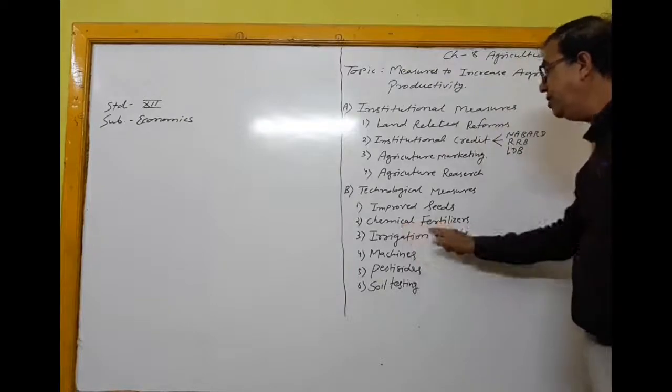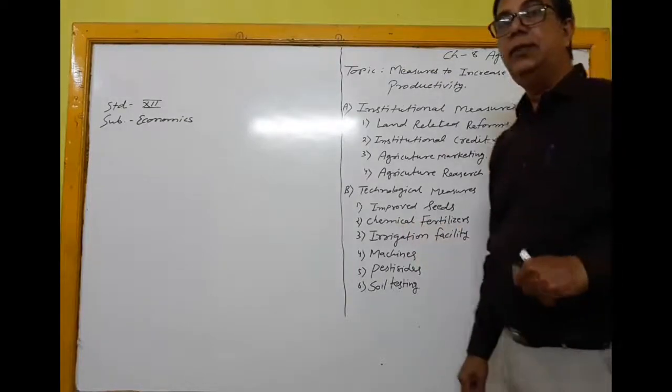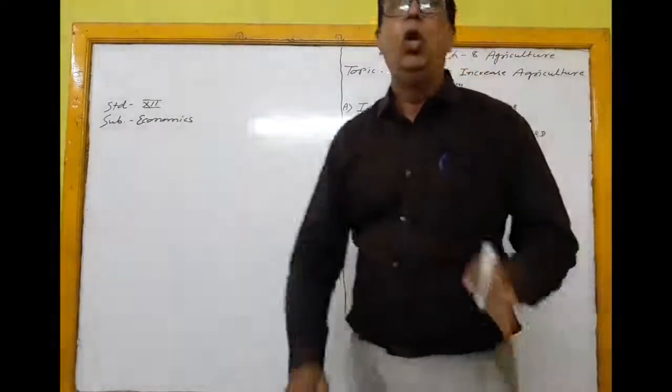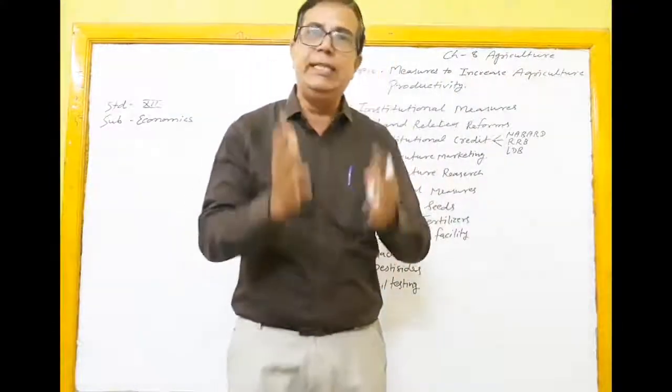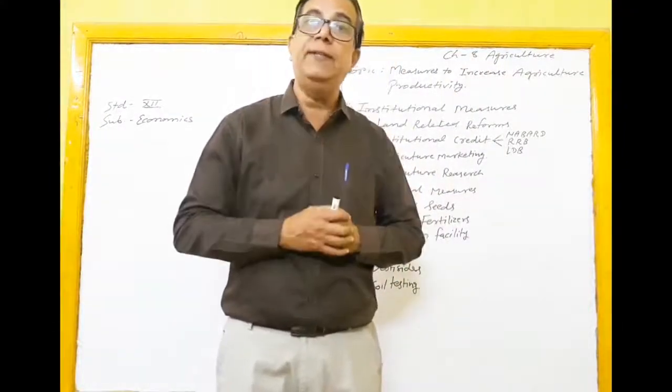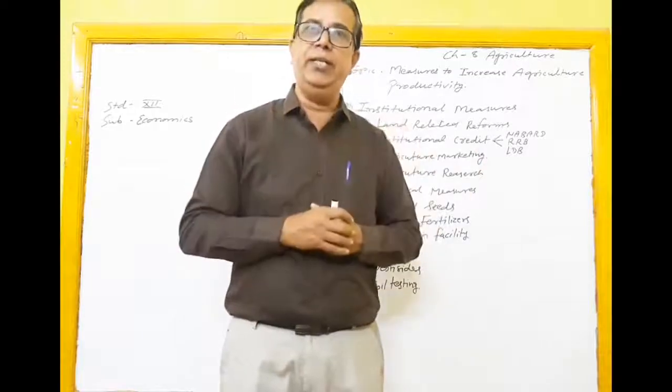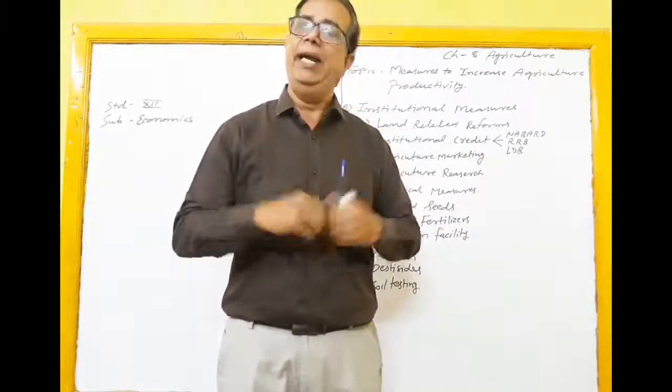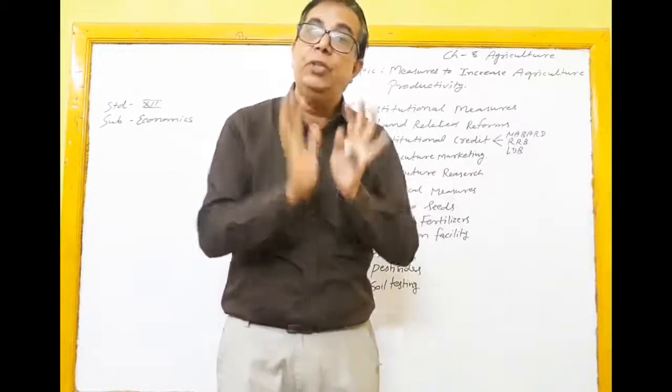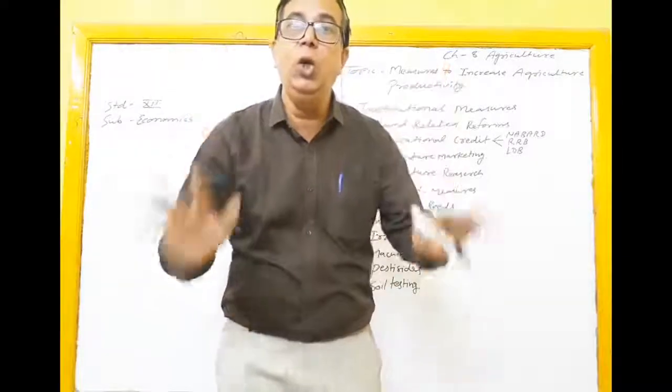Then chemical fertilizer. Earlier, the farmers used traditional, local, natural fertilizers, that means cow dung, etc., whose fertility is very low.